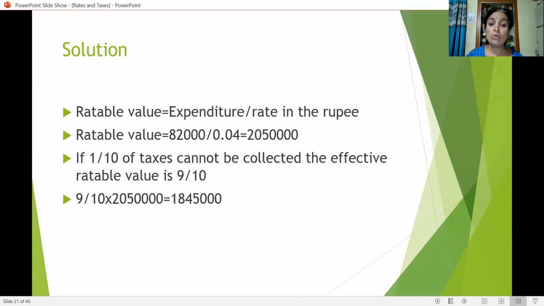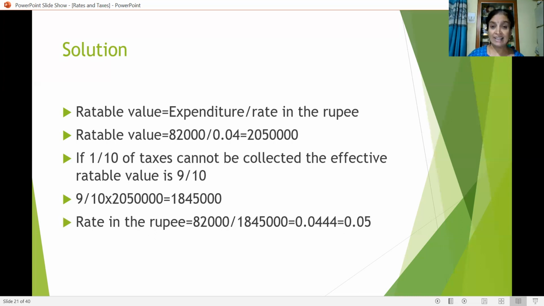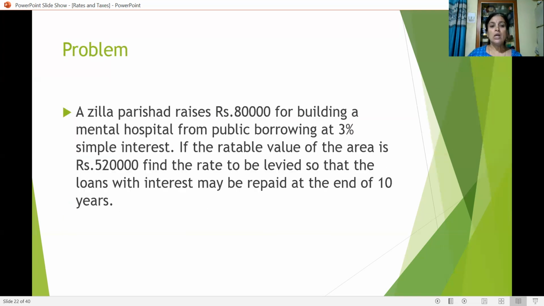Now once again we have to calculate the rate in the rupee, that is expenditure divided by rateable value. The expenditure is fixed, that is 82,000, and the effective rateable value, we have just calculated, is 18,45,000. If you divide that, you will get 0.0444. That is nothing but, taking the next digit, 5 paise in a rupee.